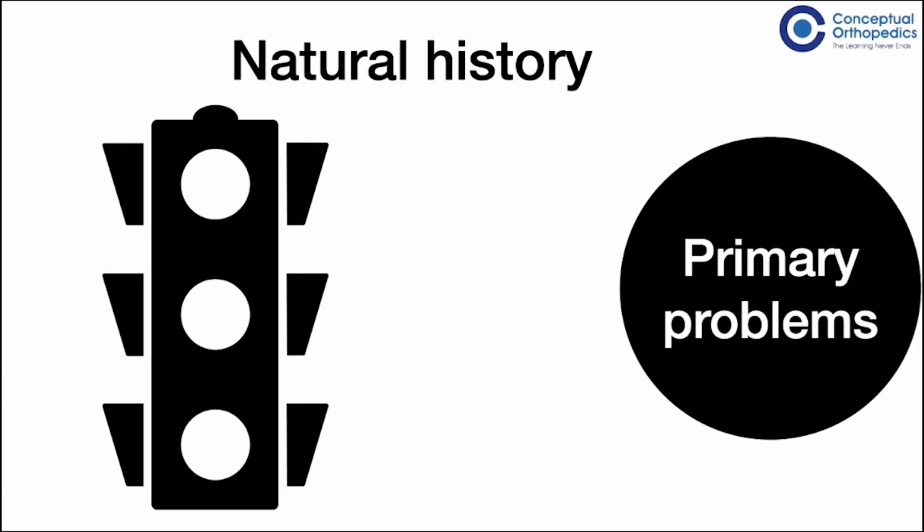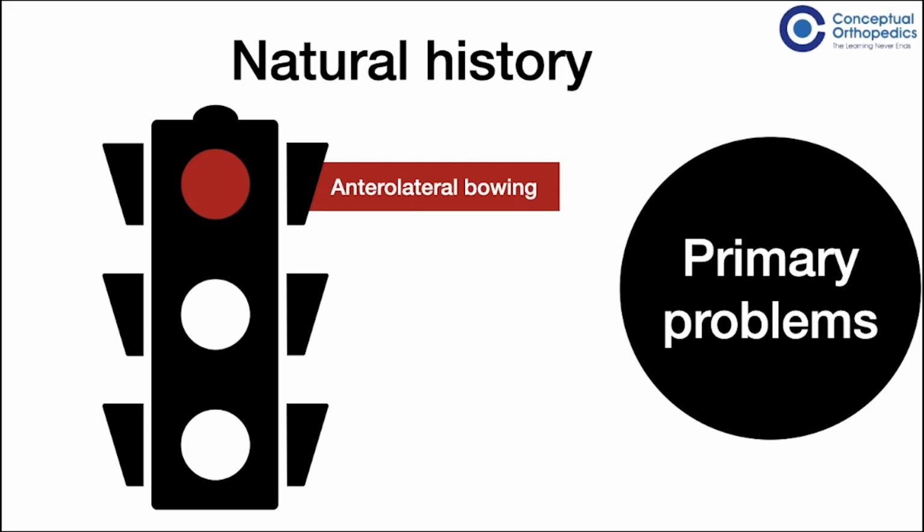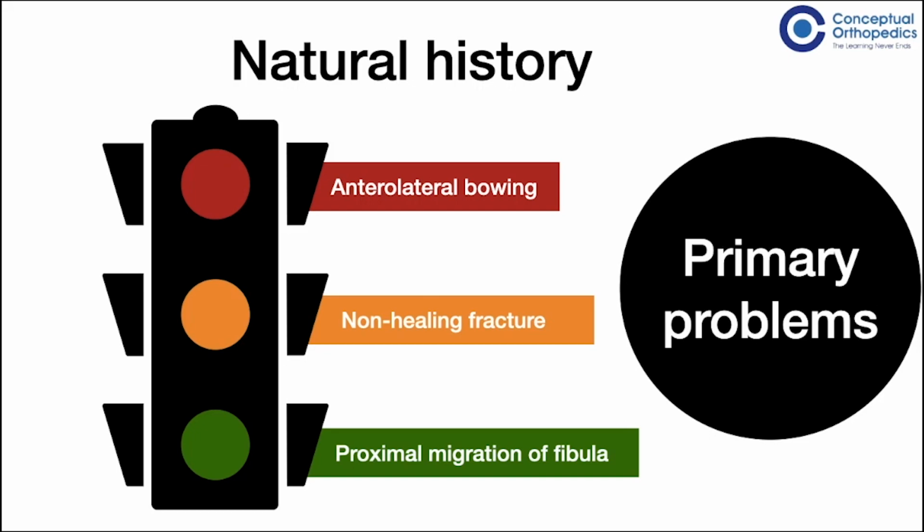The natural history of congenital pseudoarthrosis of tibia can be divided into primary and secondary causes. The anterolateral bowing is the primary deformity associated with congenital pseudoarthrosis of tibia. As this bowing progresses, the tibia and or the fibula will eventually break. Fracture of the tibia leads to instability and loss of integrity of the primary weight-bearing bone of the lower leg. Fracture of the fibula leads to proximal migration of the distal fibula and valgus of the ankle joint.